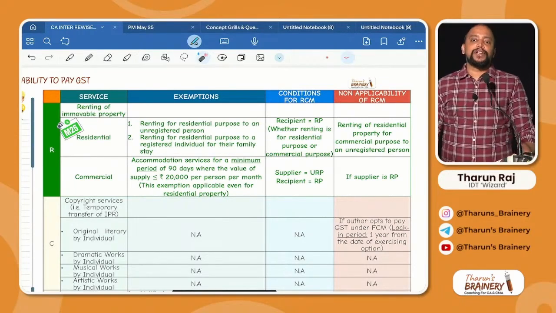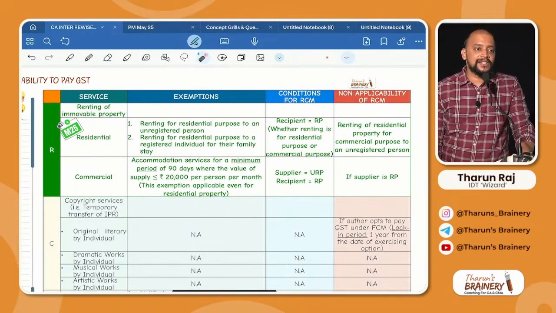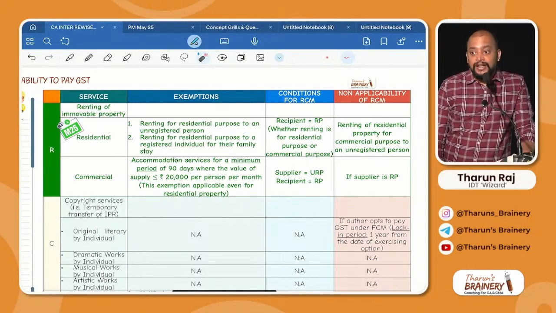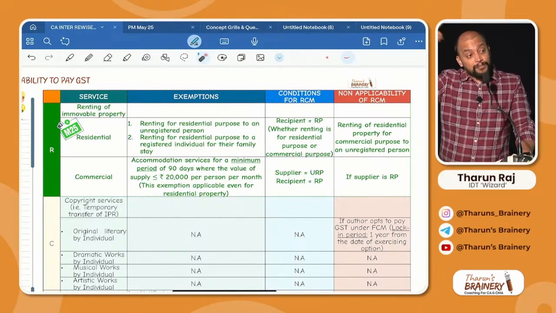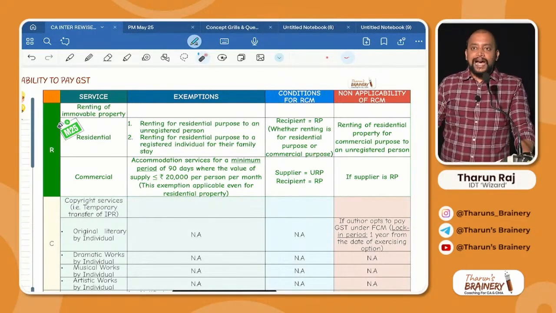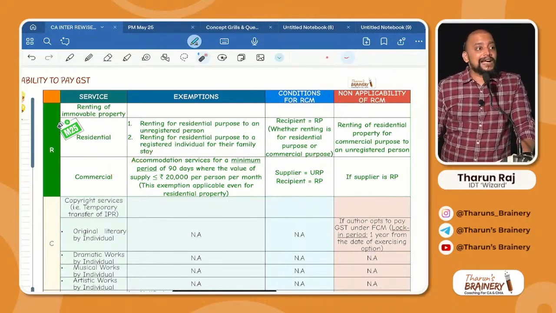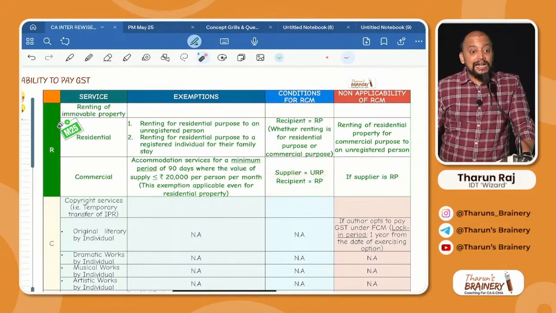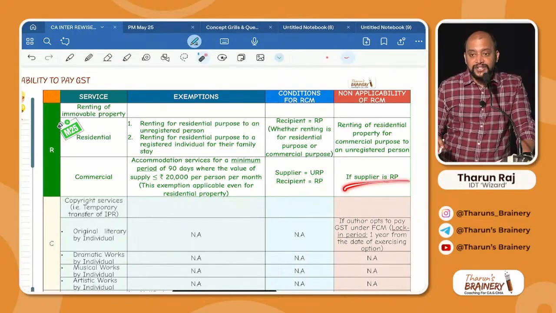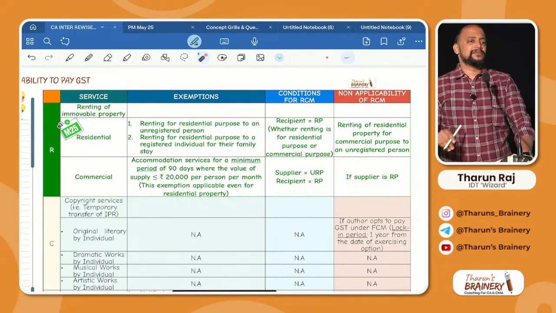For commercial property we have only one exemption. What is that one exemption? That accommodation point. Property is commercial. So that only one exemption, accommodation service is only exempted. And what is the condition for RCM? Newly added part. This is newly added. What is the condition for RCM? Supplier should be unregistered and recipient should be registered. What if supplier is registered? It will be FCM. Is it clear?